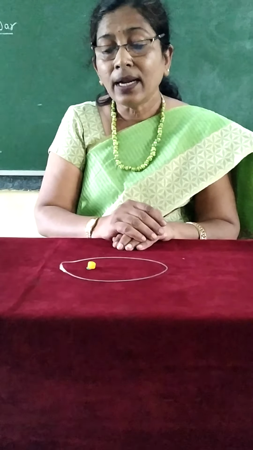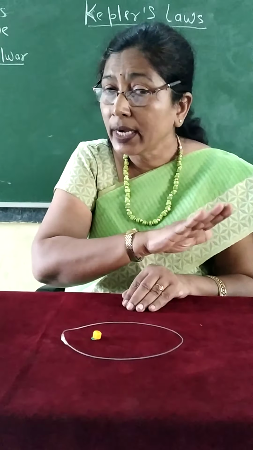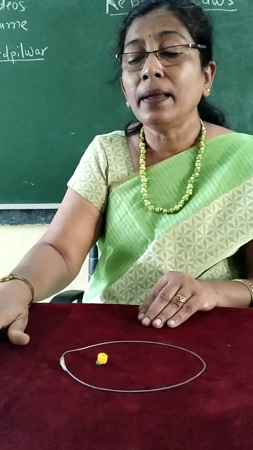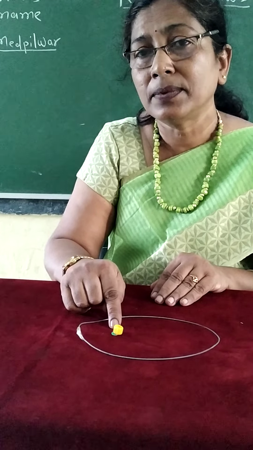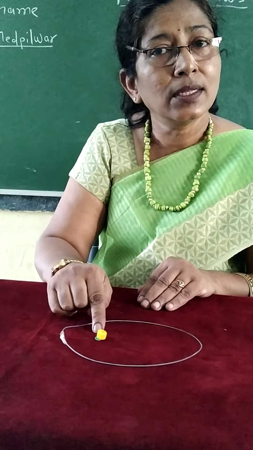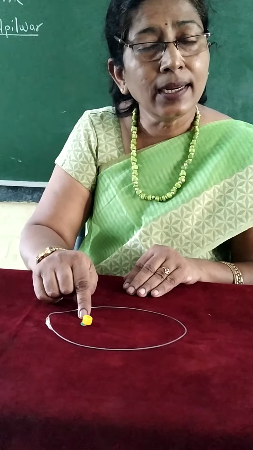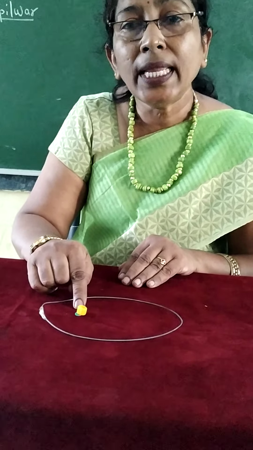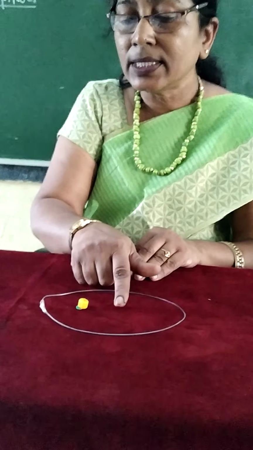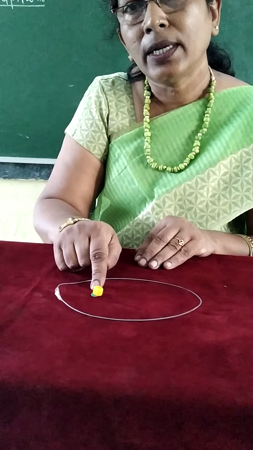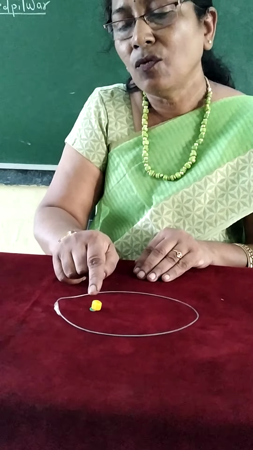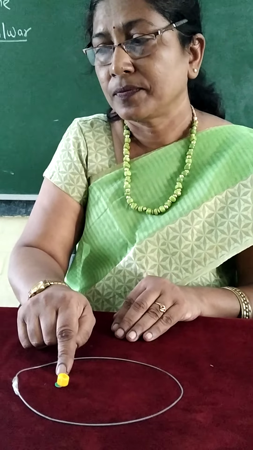It means that the sun is not at the center of the ellipse, but it is at one focus of the ellipse. The position of the sun, see here, is that clear? It is not at the center, but at one focus point of the ellipse.